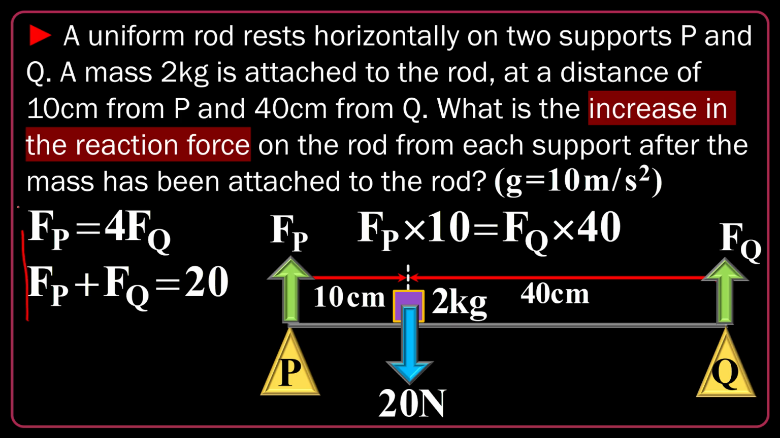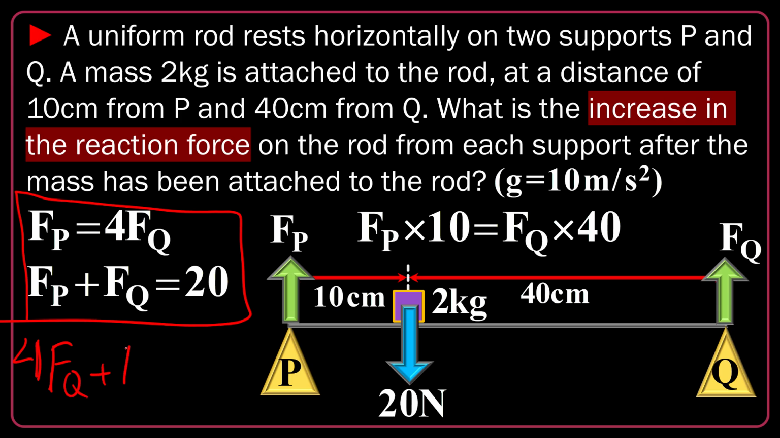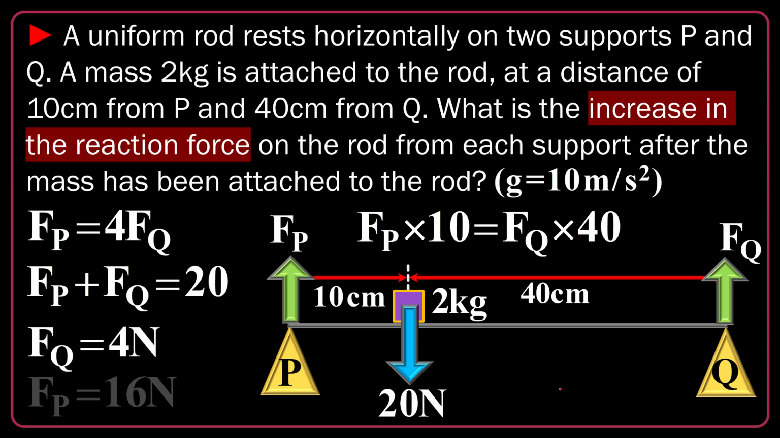I can solve this set of equations together and find the answer. Here I can write Fp to be 4Fq, so 4Fq plus Fq is equal to 20. 5Fq is equal to 20, so Fq will be 4, and so the other will be 16 Newton. I found the increase in the reaction force of each pivot due to this excess weight added to the system.